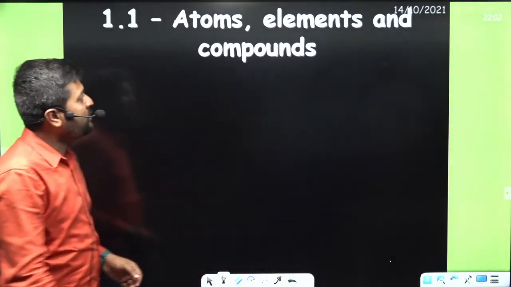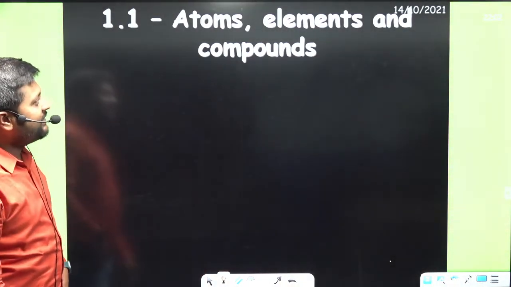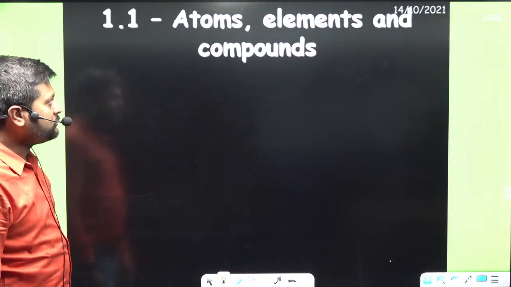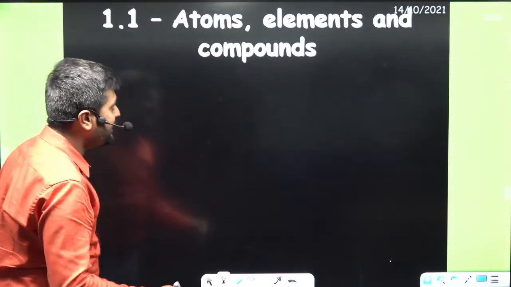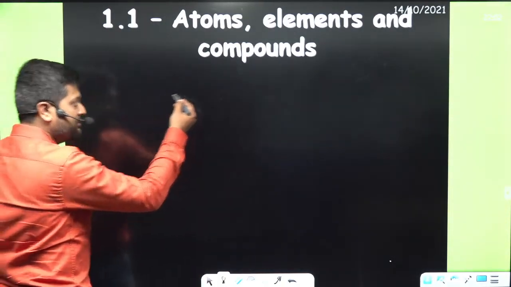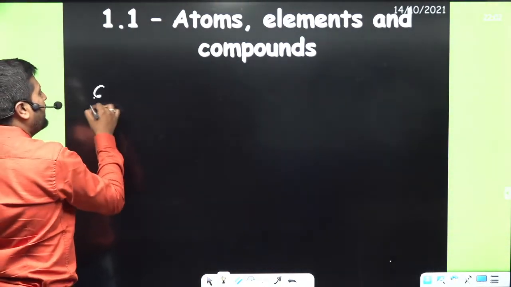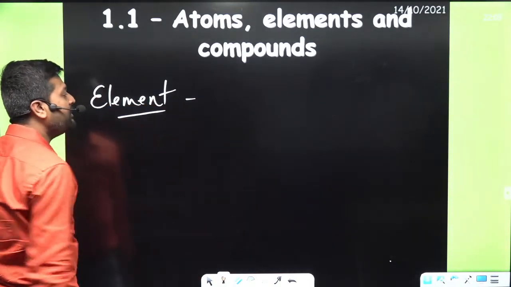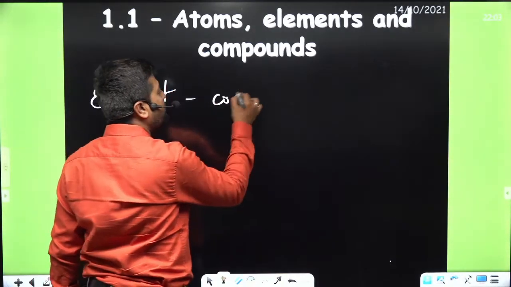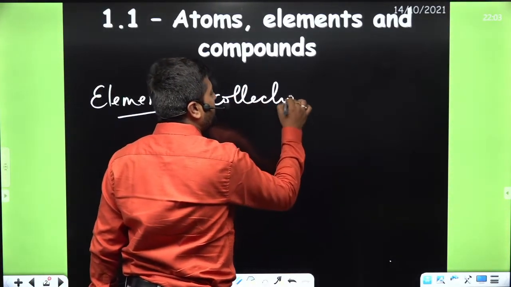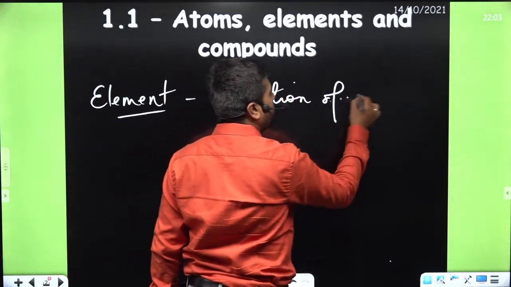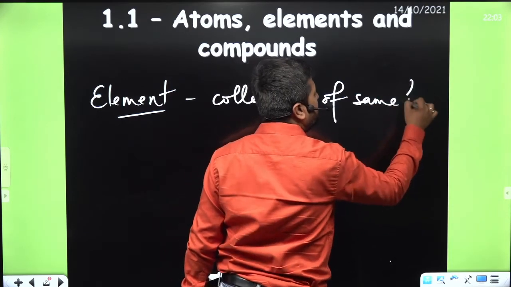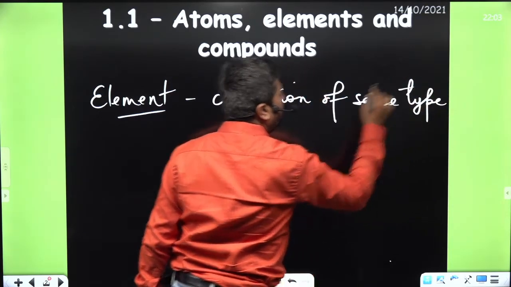Okay. So we have atoms, we have elements and compounds. You guys are absolutely right. Atom is the simplest or basic unit, and elements. What is an element? Element is the collection of same type of atoms.